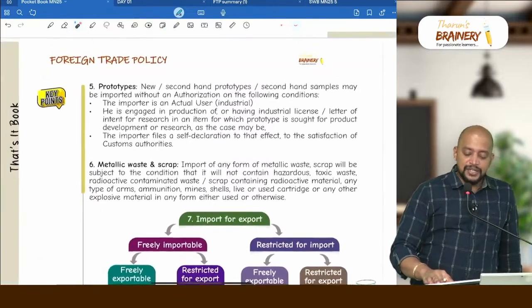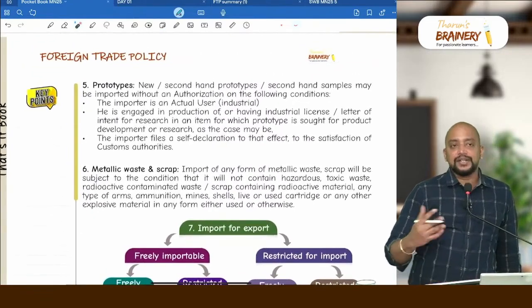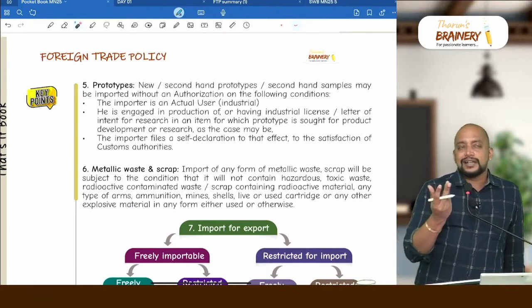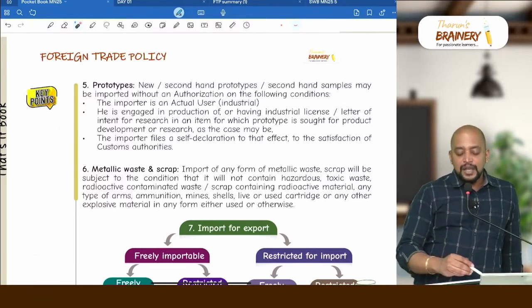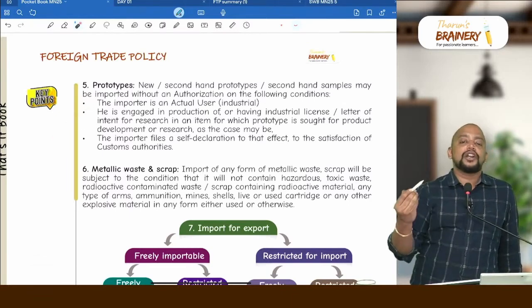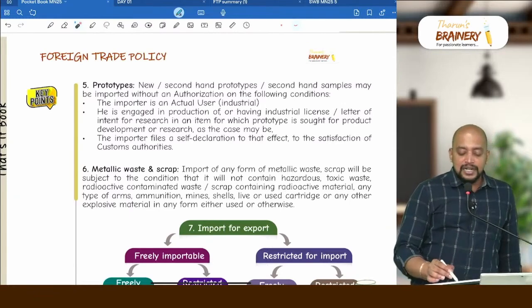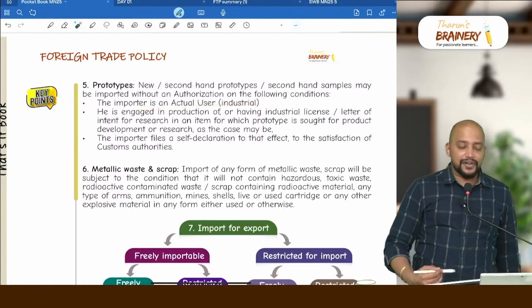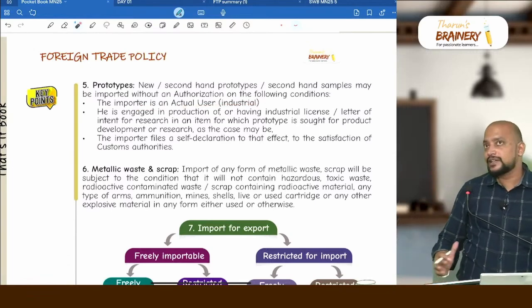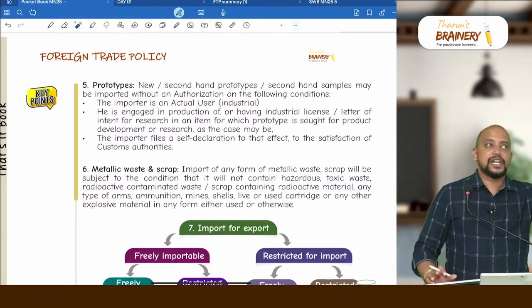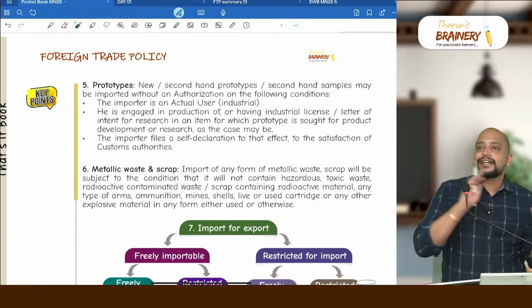Then prototypes. Prototypes means what? Samples. This is also like samples, but the only difference is that samples will be like normal trade samples, but a prototype is like a working model of a particular product, and this prototype can be imported, but it is subject to actual user condition. For example, lot of products in India are being manufactured as a prototype only. First a prototype will be imported and we will create a replica of that.